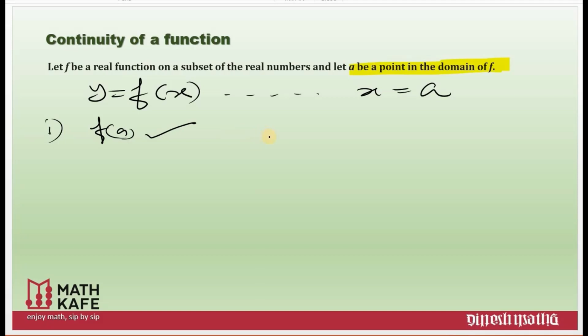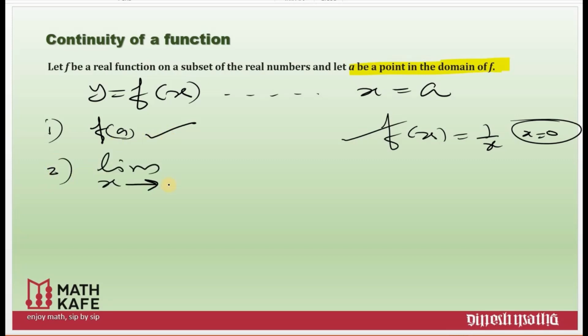Why do we say at x is equal to a? If I have a function, say f of x is equal to 1 by x, and suppose I need to find the continuity at x is equal to 0. You know clearly that if x is equal to 0, this function is not defined, and you don't need to do anything, immediately you can conclude it is not continuous at x is equal to 0. Main trick for the objective examination: first step, make sure the function is well defined at that particular point.